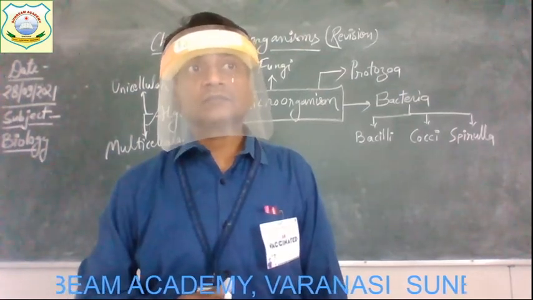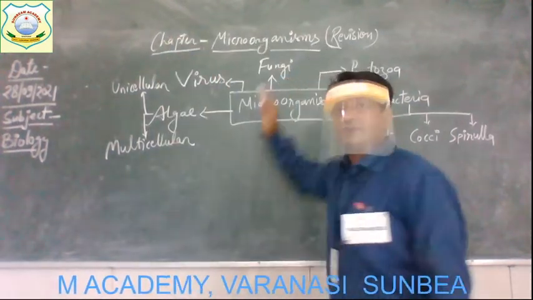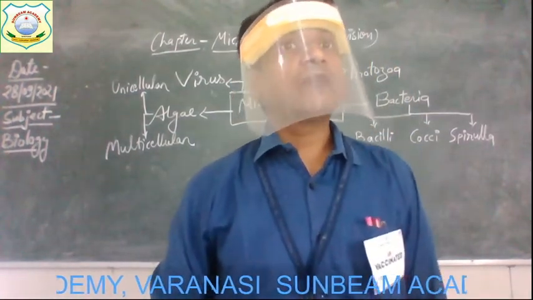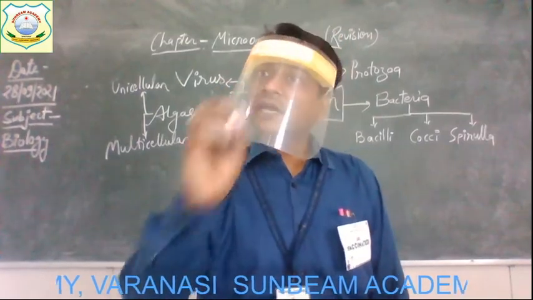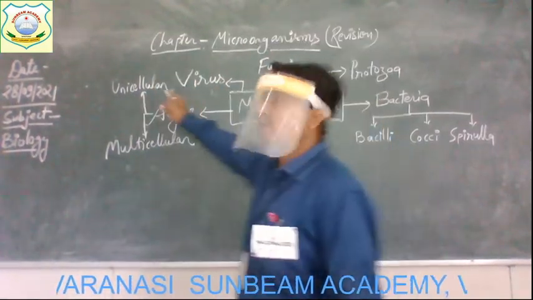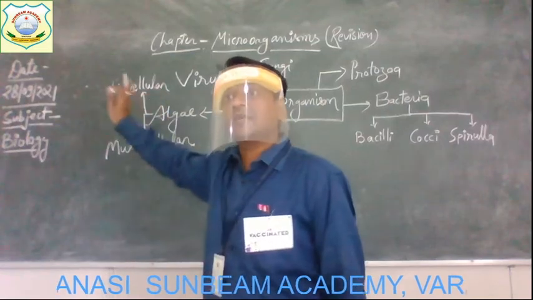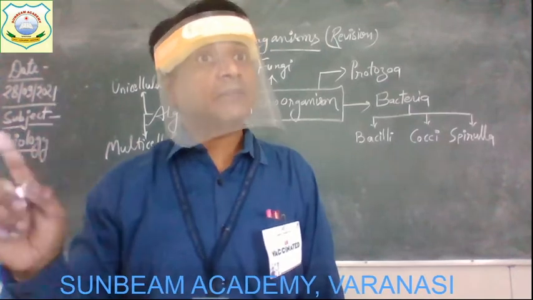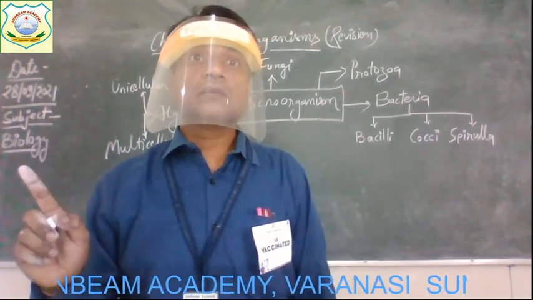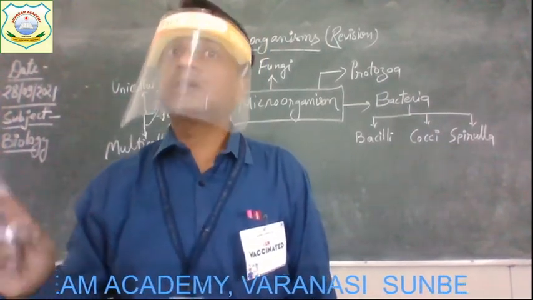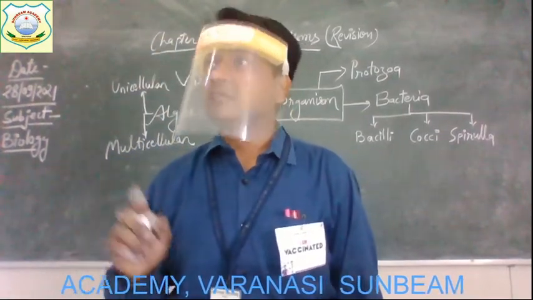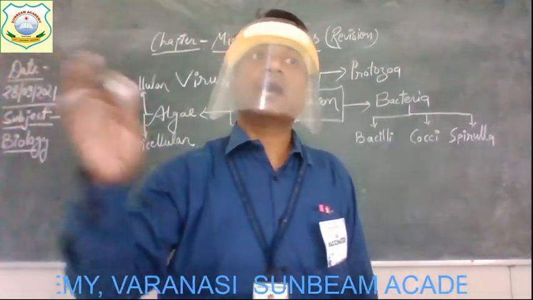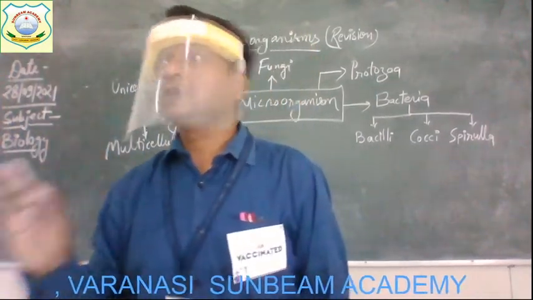Now come to the next group, fungi. Fungi are also a group of microorganisms. They are again of two types on the basis of the number of cells. Some fungi are unicellular because their body is made up of a single cell only, and some are multicellular because their body is composed of multiple cells. Mostly fungi are multicellular, and only a few are unicellular.